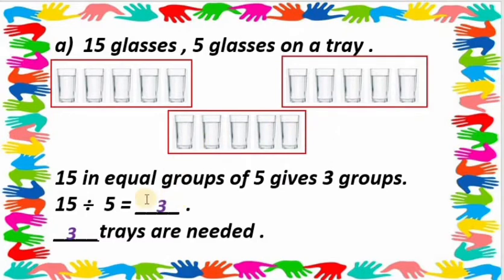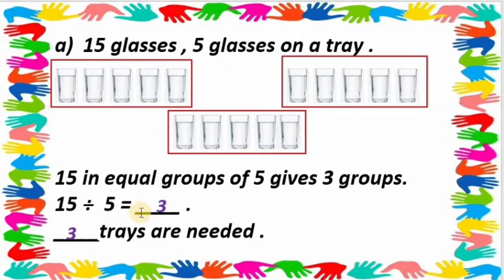So now what is the question? 15 in equal groups of 5 gives 3 groups. Got my point, all students? So 15 divided by 5 is equal to 3.